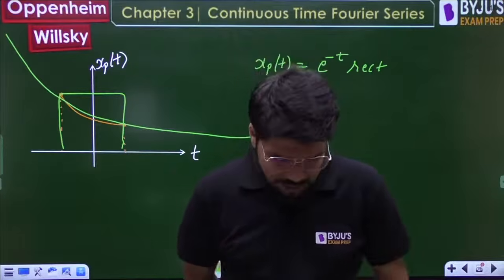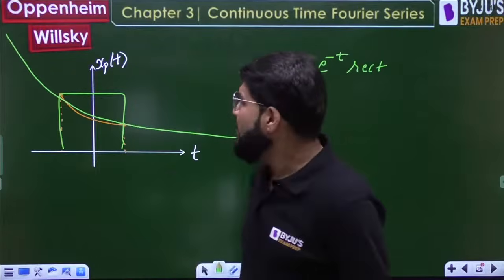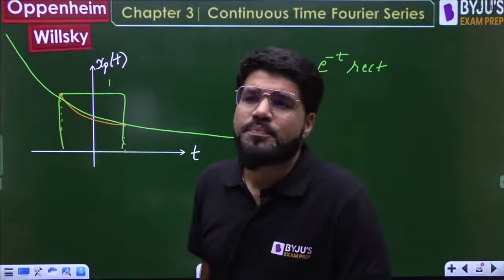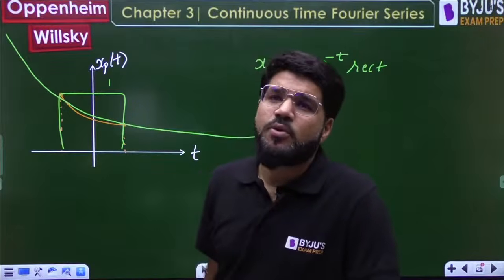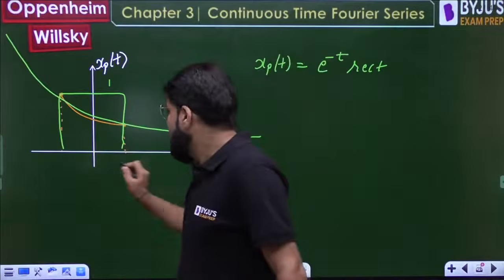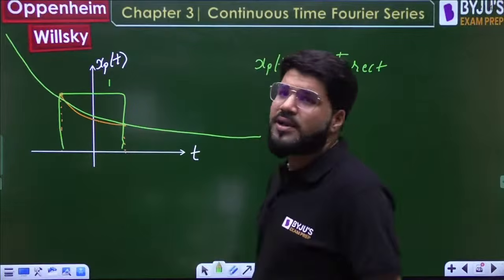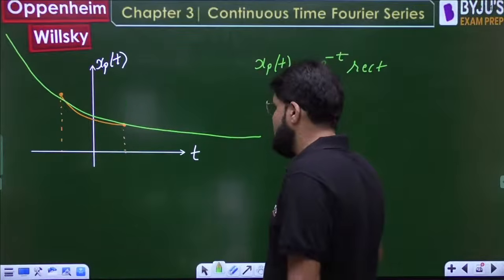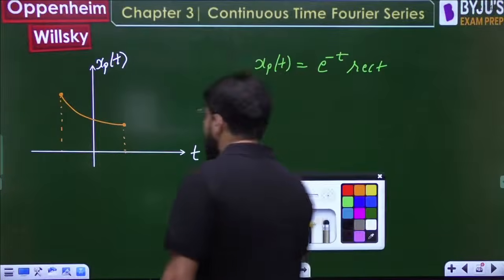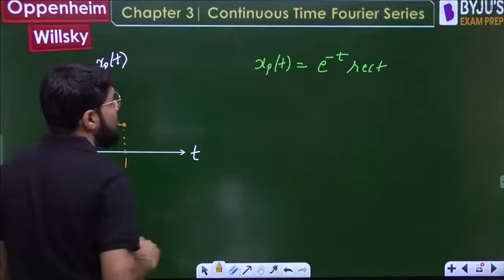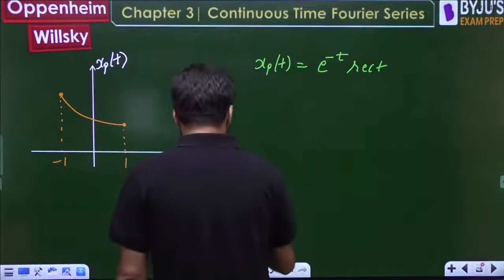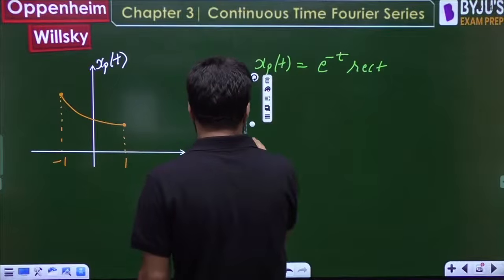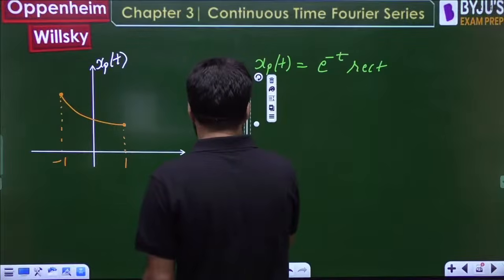Multiply by a rectangular window whose amplitude is 1, from minus 1 to 1, then you will get your desired results. Let me know if you have any doubts. See how I am treating this. Let me draw it for you.